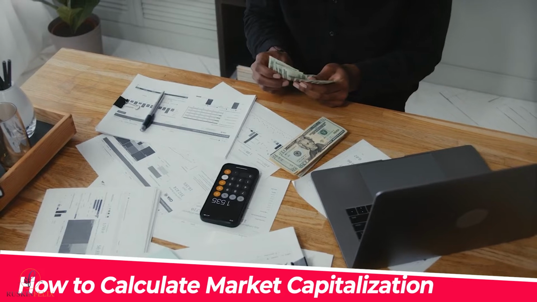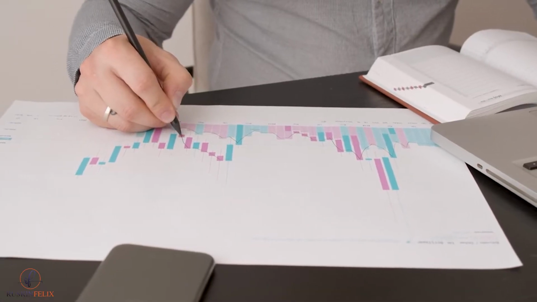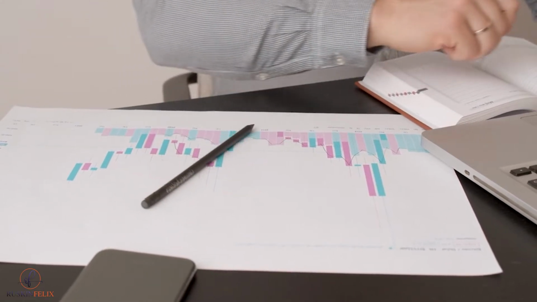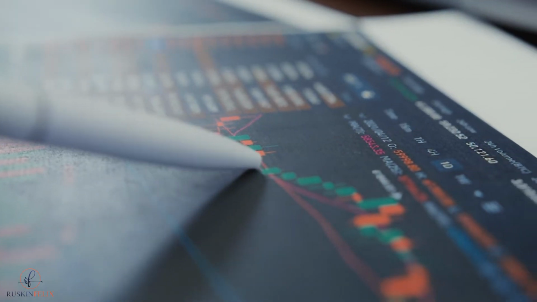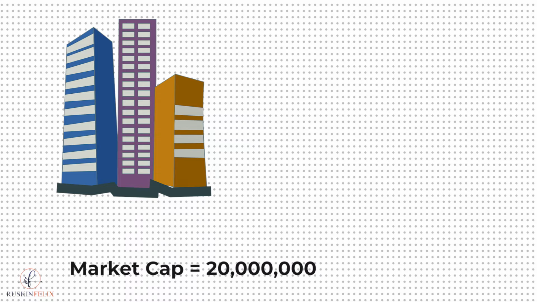Knowing how to calculate market capitalization. Market capitalization is a quick and straightforward way for publicly listed firms to estimate their value. In this case, just multiply the share price by the number of available shares. For example, a business with 20 million shares that sells for $100 each has a market cap of $2 billion.